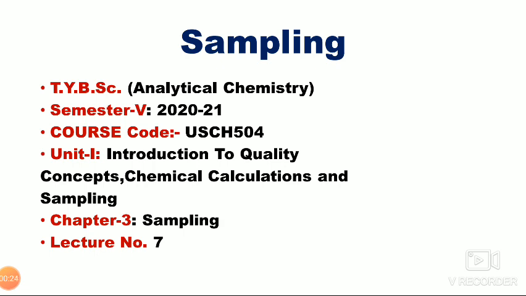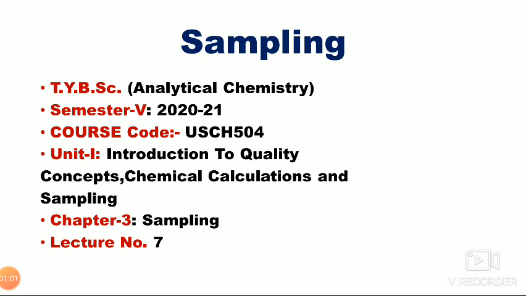In the previous lecture, we have seen the sampling of solids. In today's lecture, we are going to see the size reduction of solid samples. Actually, sampling of solids is more tedious and difficult than the sampling of gases and liquids. This is because of the heterogeneity of the solid sample material.